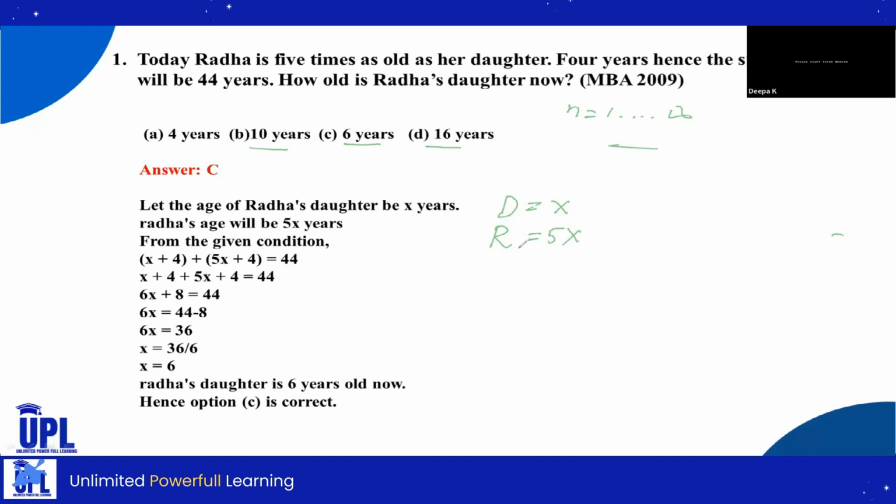Okay, so from the given conditions, what have they given? 4 years hence, the sum of their ages will be 44 years.